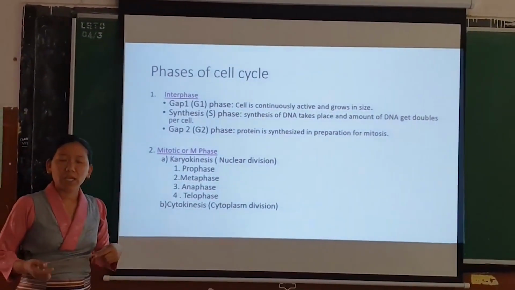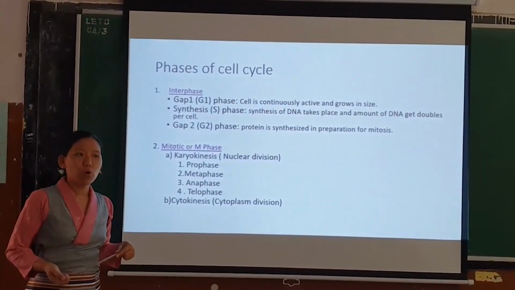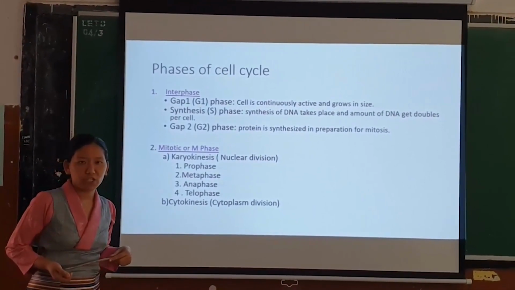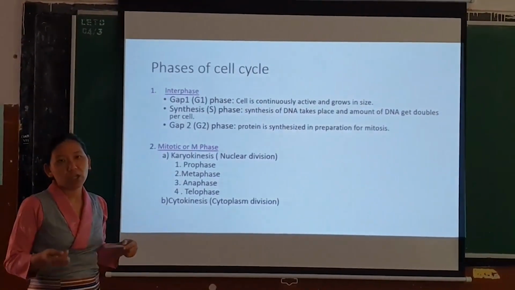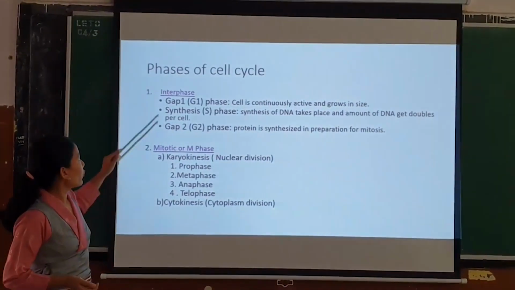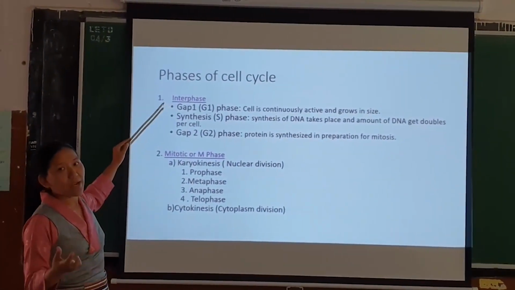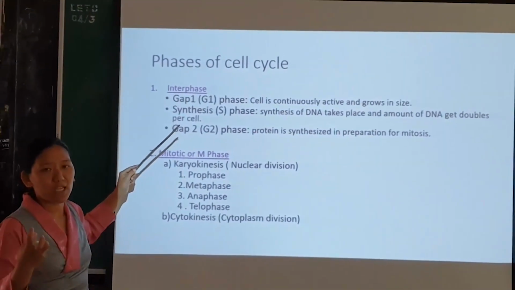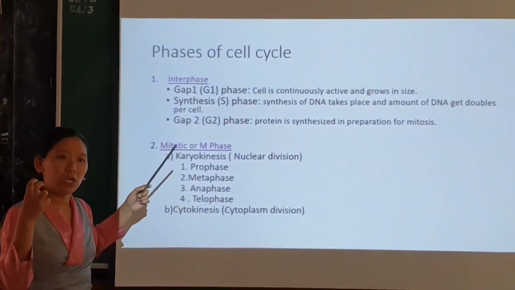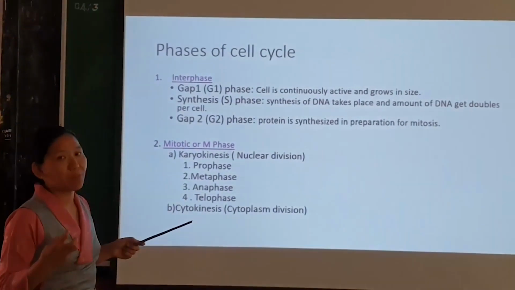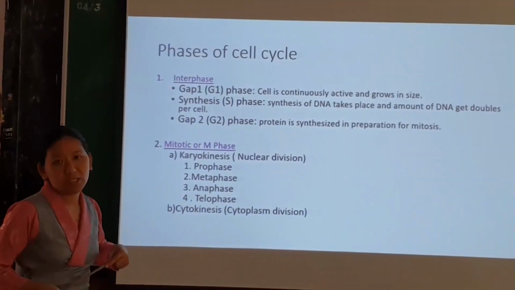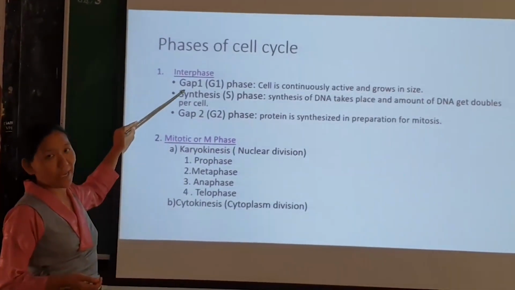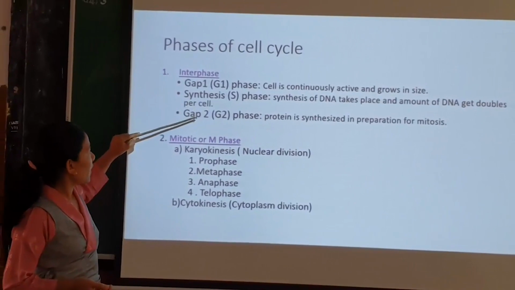Interphase has been considered to be a most inactive stage, but actually it is the most active stage. It is the preparatory phase in the cell cycle. During interphase, the cell prepares itself for cell division. Before the actual cell division occurs, the cell has to prepare itself in terms of its constituents and metabolism. This interphase is divided into three substages: G1 phase or gap 1, synthesis phase, and gap 2 phase.